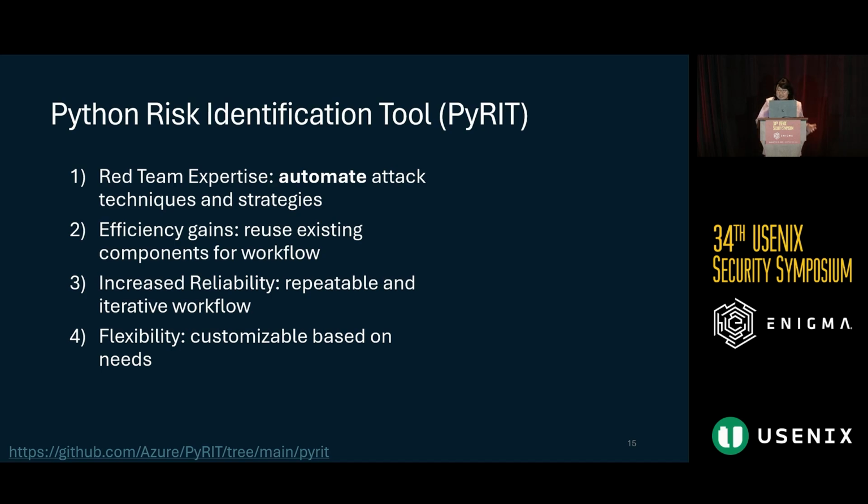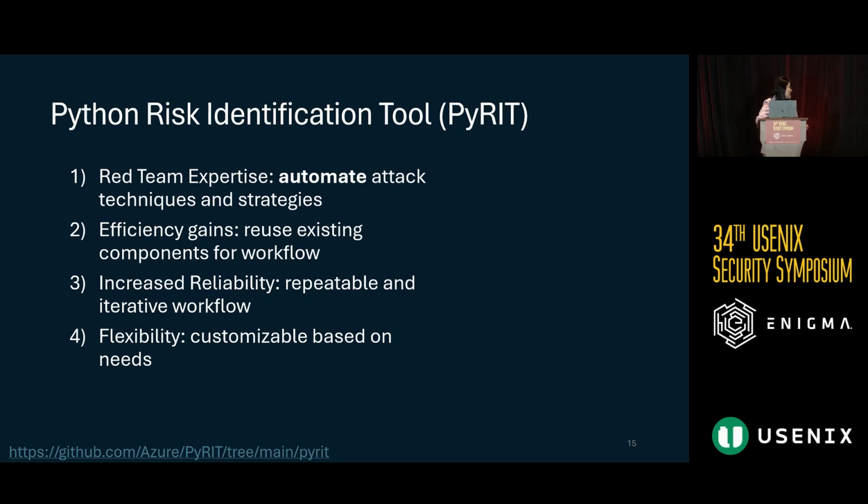When you move the attack technique and strategy away from being a manual process, you really gain efficiency as well as reliability, because now you can take each of these automation components for your attack and reuse them for different workflows. This lets you repeat experiments and work in an iterative fashion. And obviously we wanted to keep flexibility in mind and make sure that the tool is very flexible and customizable based on your needs.